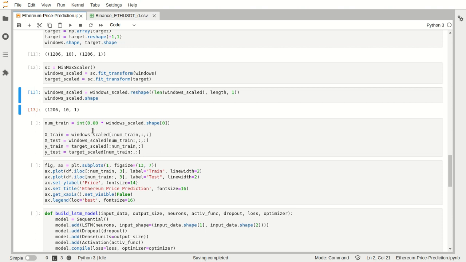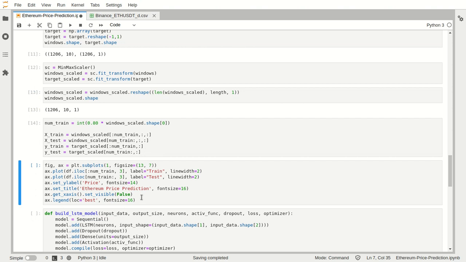It is very easy. We use our scaled windows, the numpy array we already discussed, and we use all the columns, but for rows we take the first 80% for the training data. So up to numtrain, which gives us 80% of the length of the dataset, we add those values to the training set. Then xtrain and ytrain are the input and output of the training set, and xtest and ytest are the input and output of the testing set respectively. So now we have our training set and testing set.